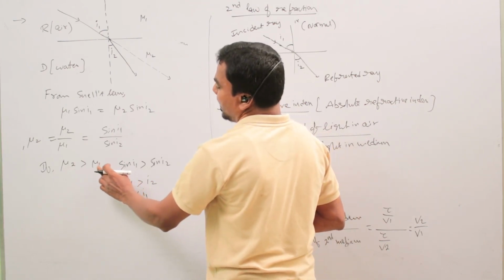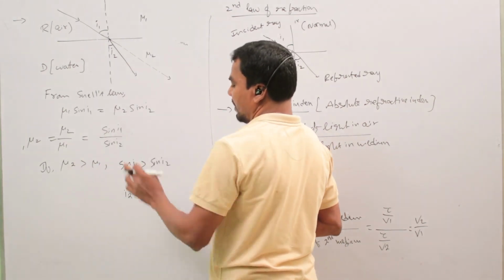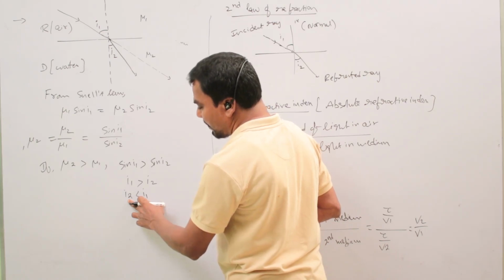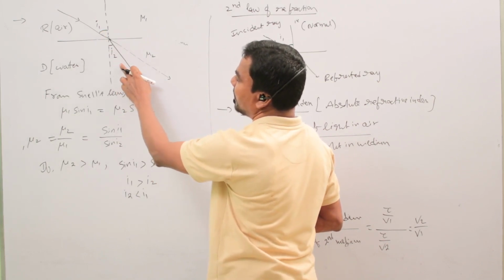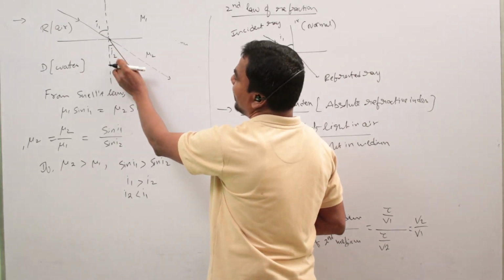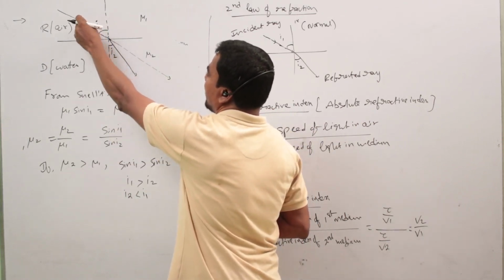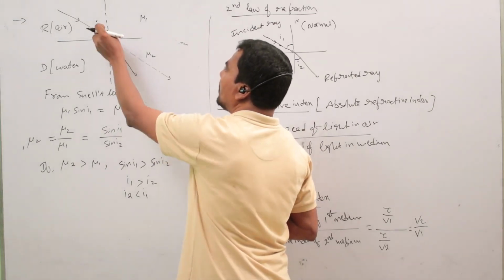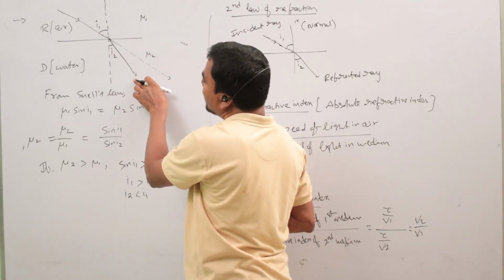See here, the light ray is coming from the rarer medium to the denser medium, so mu2 is greater than mu1. The angle of incidence is I1, the angle of refraction is I2. This is the angle of incidence, and this is the angle of refraction. I2 is less than I1. So when a light ray comes from the rarer medium to the denser medium, the angle of refraction I2 is always less than I1. That means the refracted ray bends towards the normal.